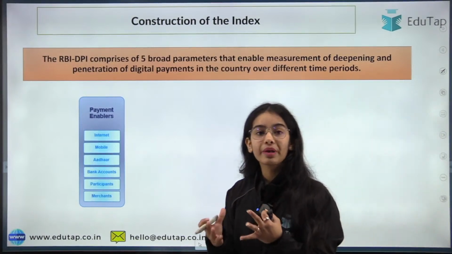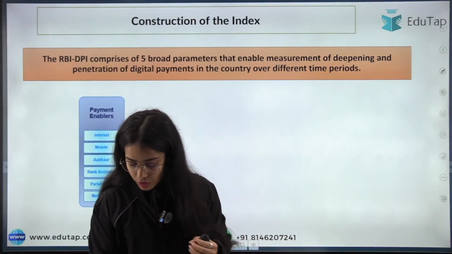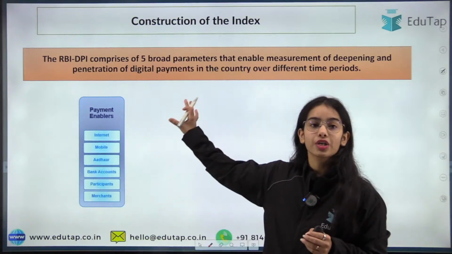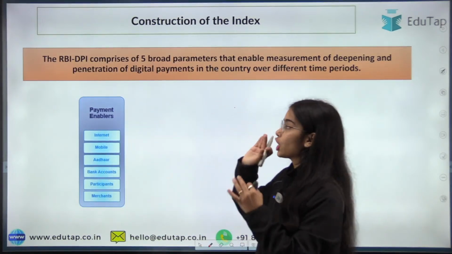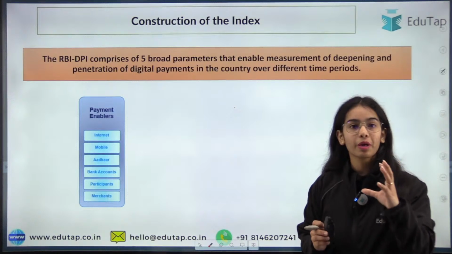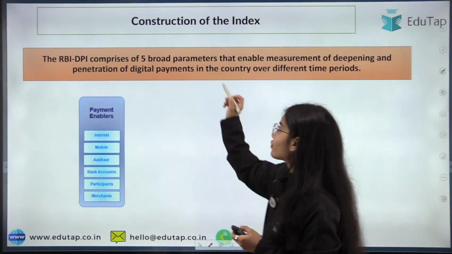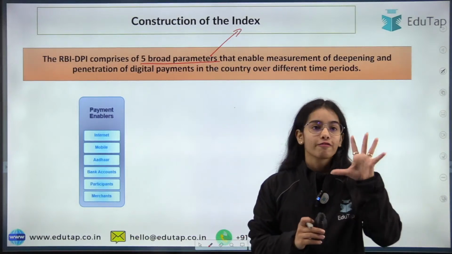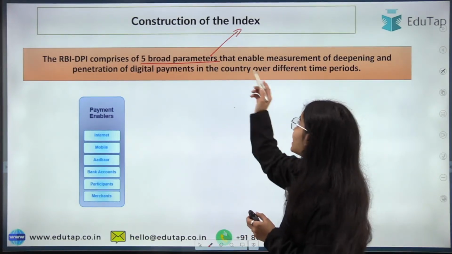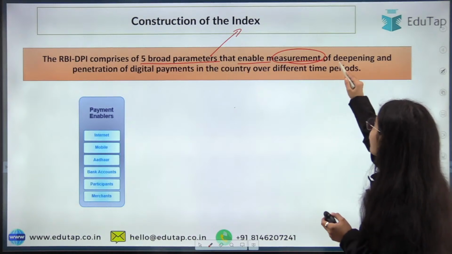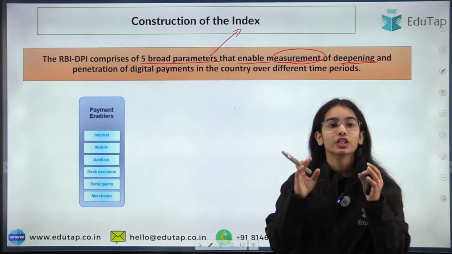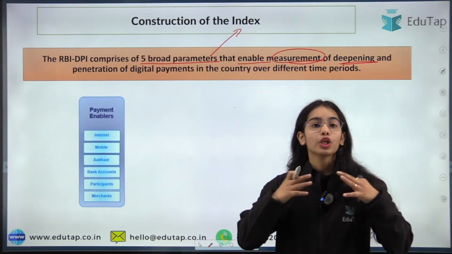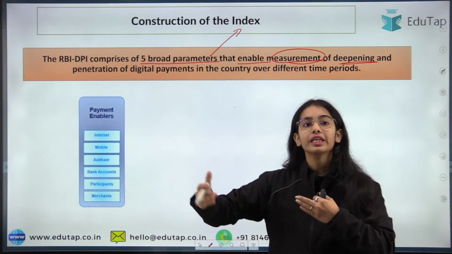Now, how is the digital payment index constructed? What is the basis of the construction of the digital payment index? The RBI DPI, the digital payment index, comprises 5 broad parameters that enable the measurement of the deepening and the penetration of digital payments all over the country over different time periods.